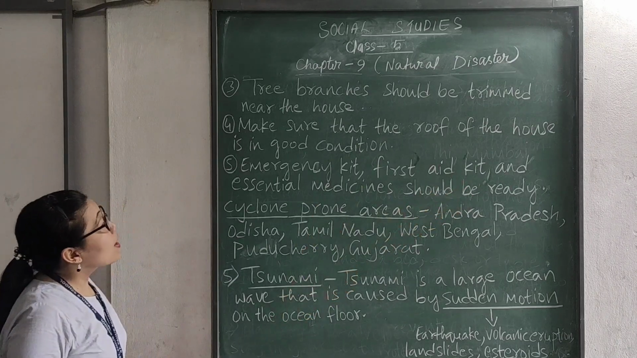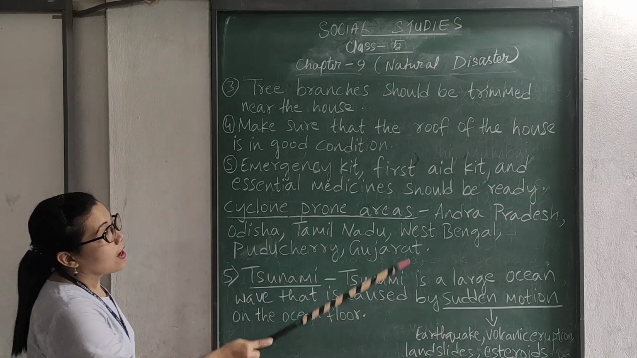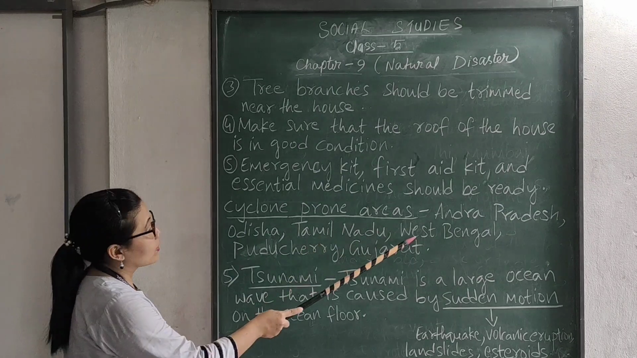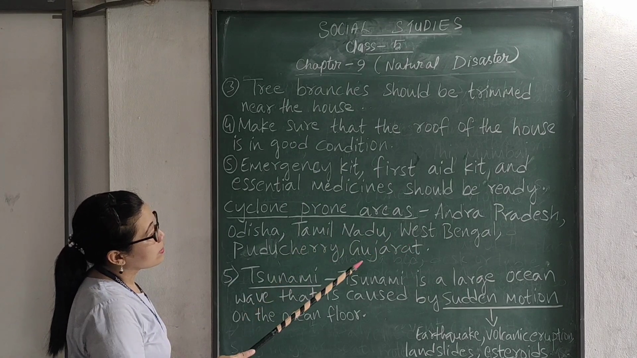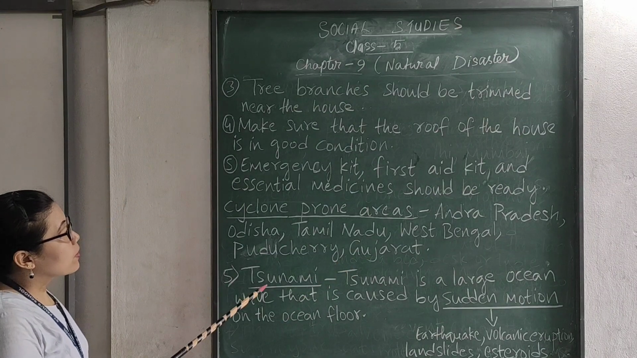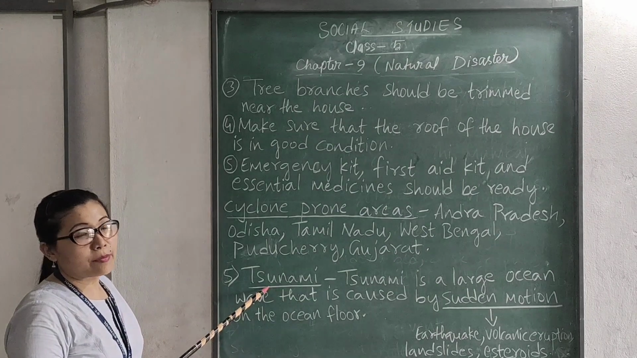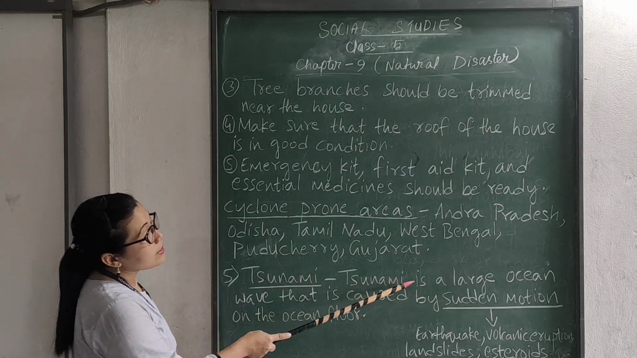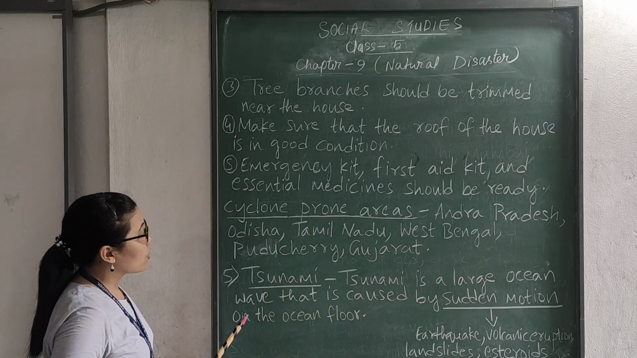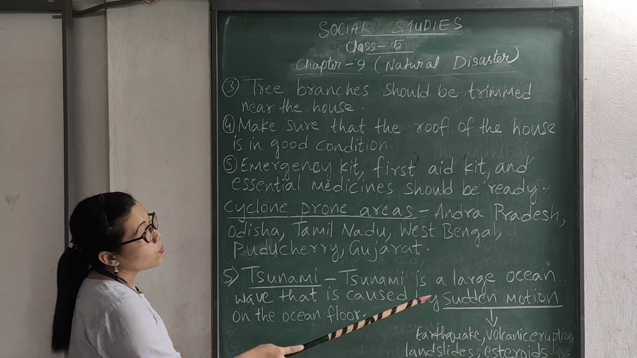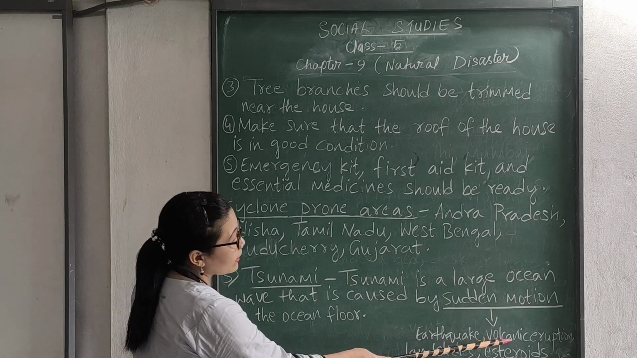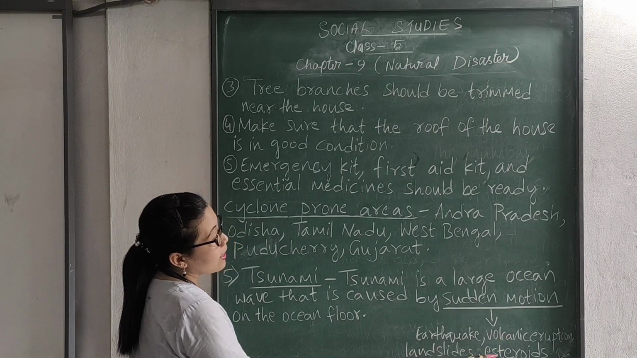Okay? Now, cyclone prone areas: Andhra Pradesh, Odisha, Tamil Nadu, West Bengal, Puducherry and Gujarat. Now, number 5, tsunami. What is tsunami? Tsunami is a large ocean wave that is caused by sudden motion on the ocean floor. Okay? And what is sudden motion? Sudden motion can be earthquake, volcanic eruption, landslides, asteroids.